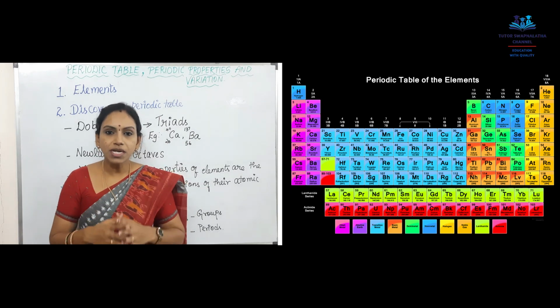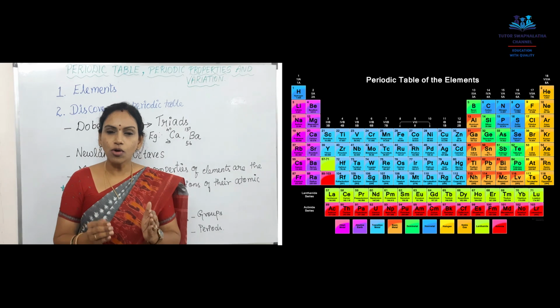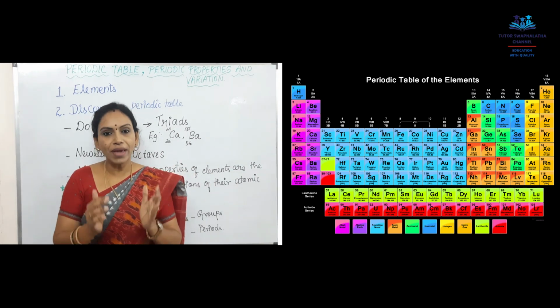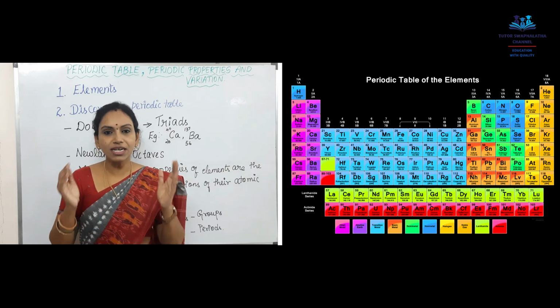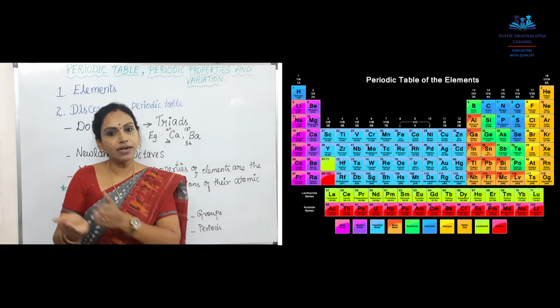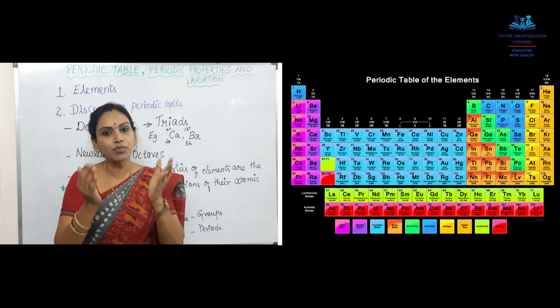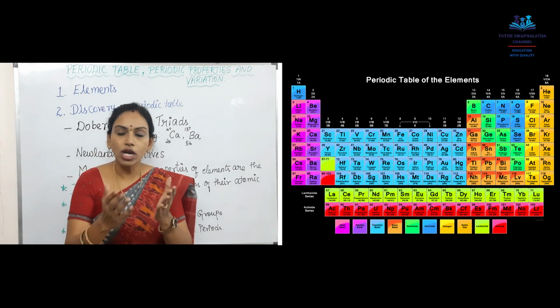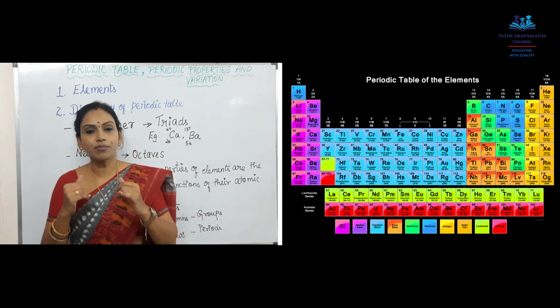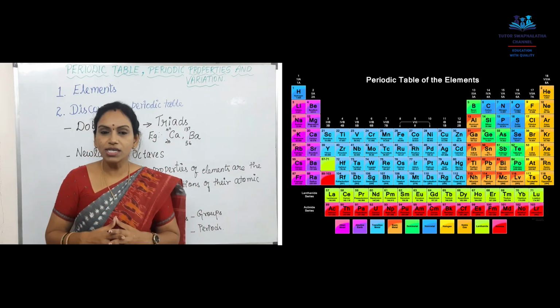Then what are elements? A group of atoms makes an element. Elements are further divided into metals and non-metals depending on their properties. What are properties? We say boiling point, we say melting point. You might have heard about all this.